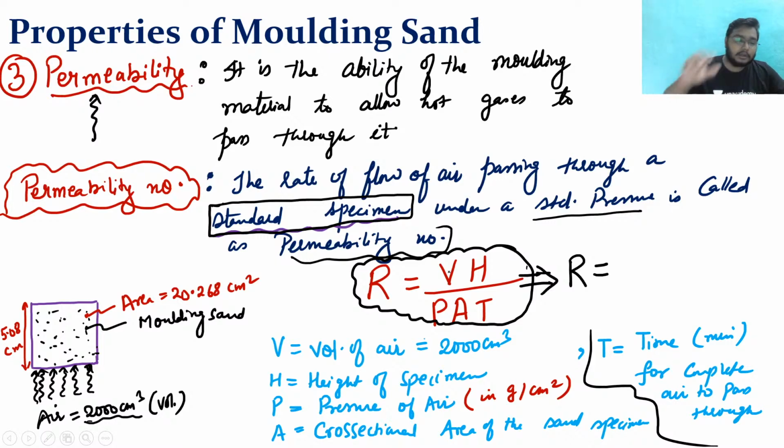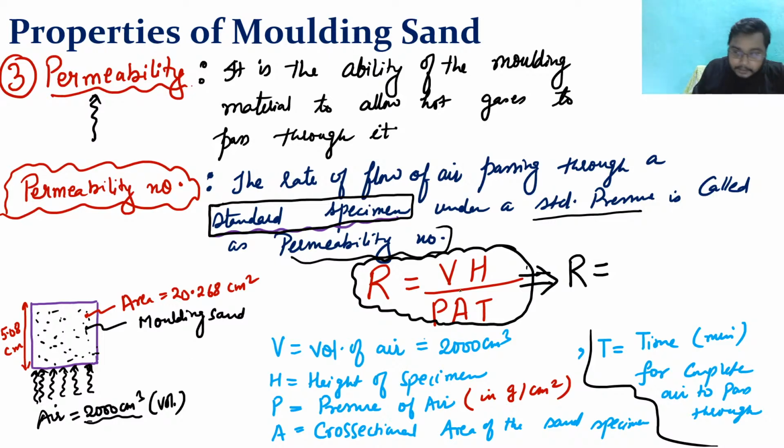Please, someone just put the value of area, height, and volume in this equation, R equal to VH by PAT, and tell me what new equation you are getting for the permeability number. Tell me. Just put these values.